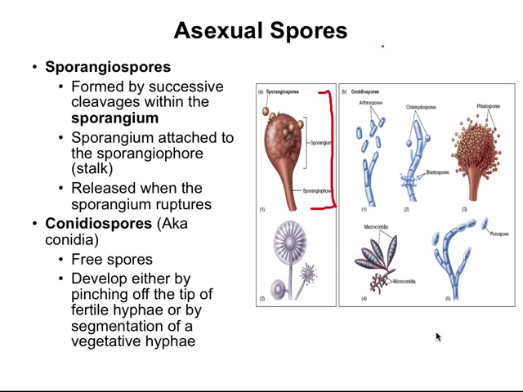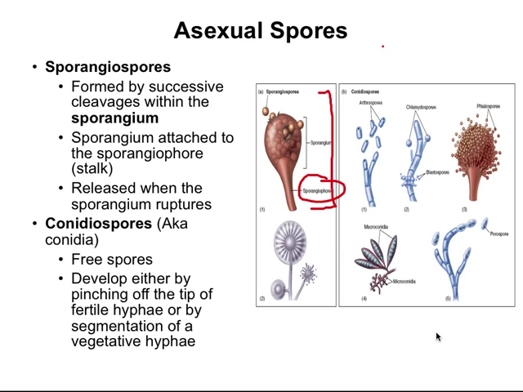So basically, we have cell division and cell division inside the sporangium. The sporangium's attached to a sporangiophore, which is essentially the stalk of the sporangium. When the sporangium ruptures, all these spores, or sporangiospores, are released into the environment, and thus we have asexual propagation of the fungus.